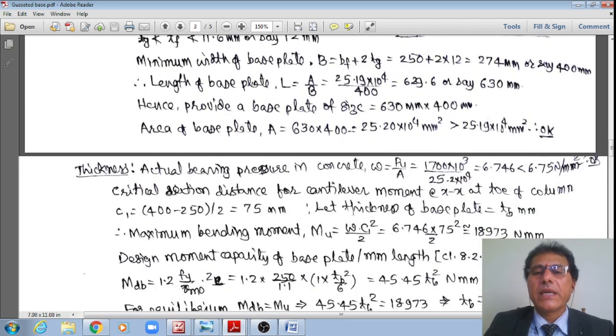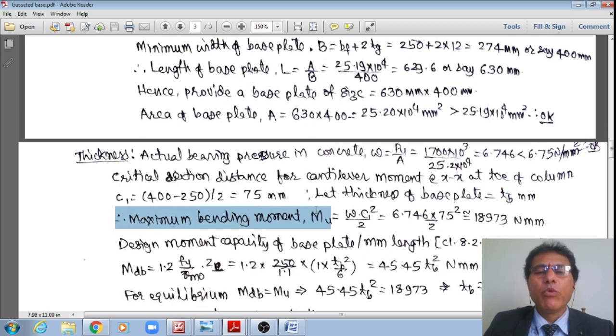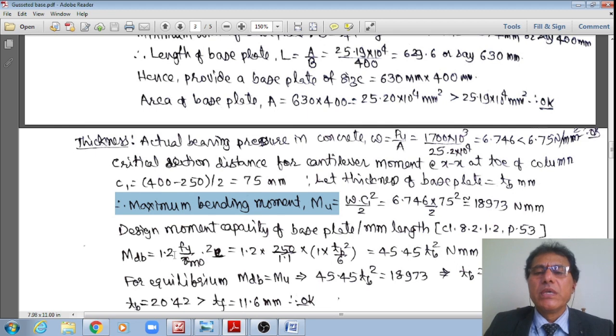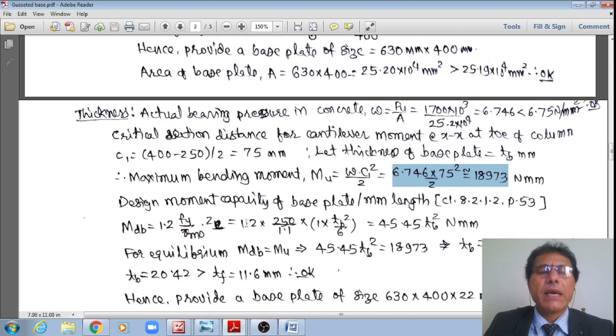Hence, let the thickness of the base plate be TB mm. The maximum bending moment or factored bending moment is Mu equal to W C square divided by 2, or W, that is 6.746, multiplied by 75 whole square by 2. It works out to approximately 18,973 Newton mm.